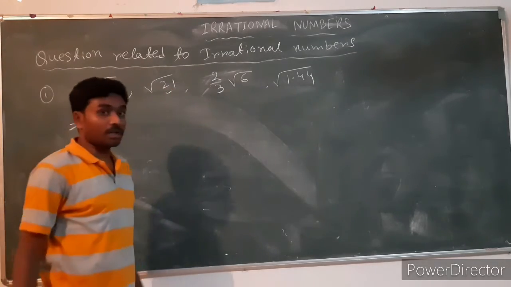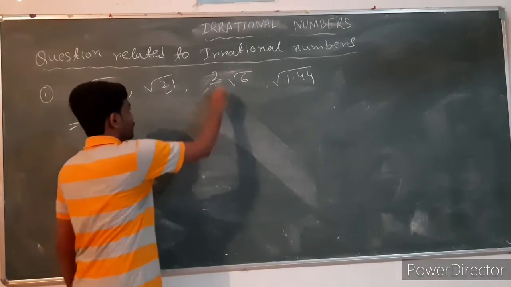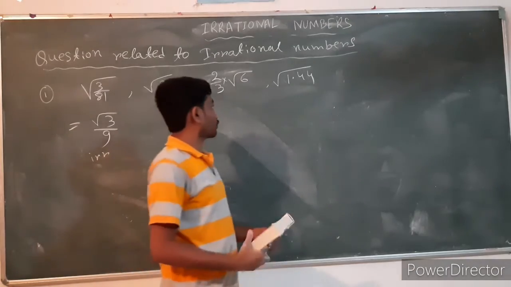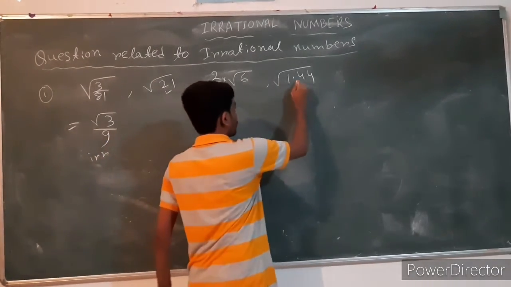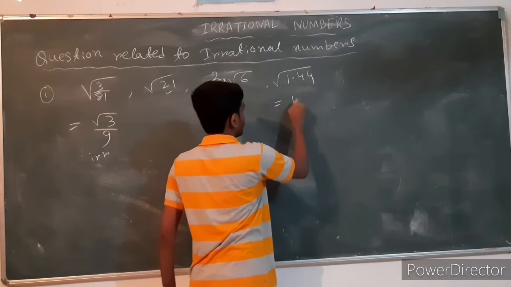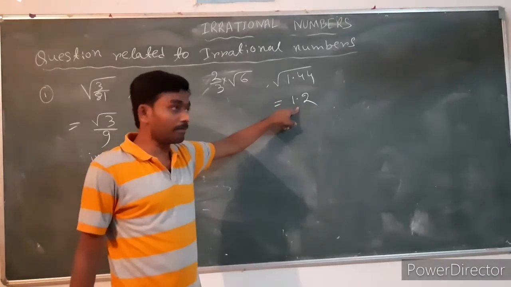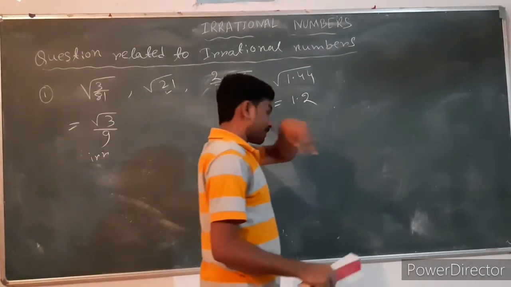Under root 21 is a non-perfect square, so it is irrational. This is the product of rational and irrational, so it will be an irrational number. And under root 1.44 is equal to 1.2. This is a rational number because it is a terminating decimal.